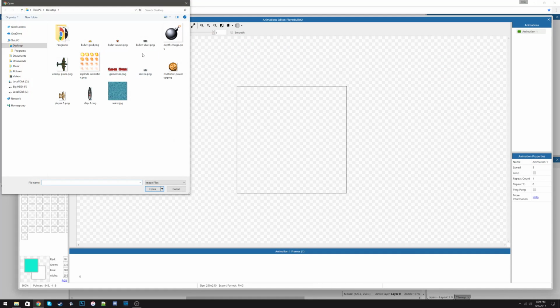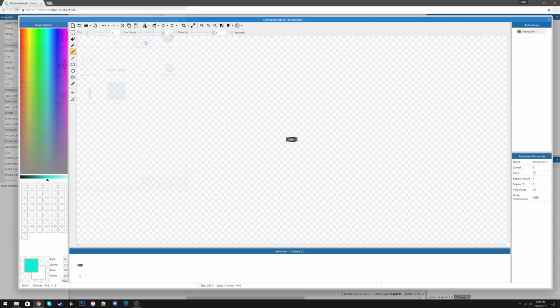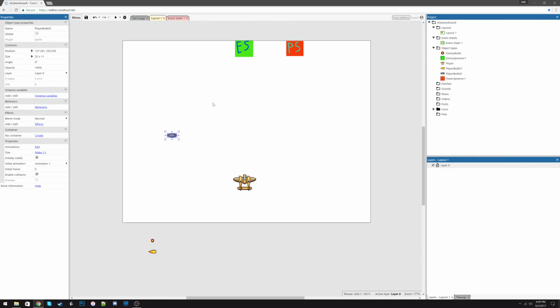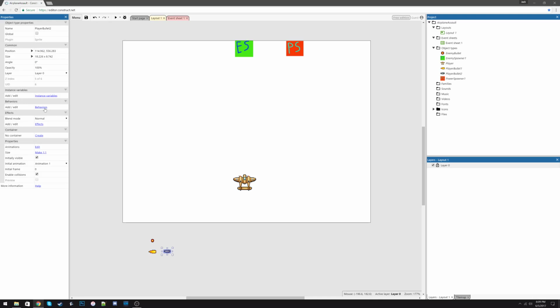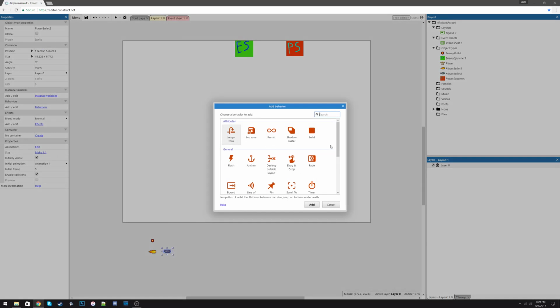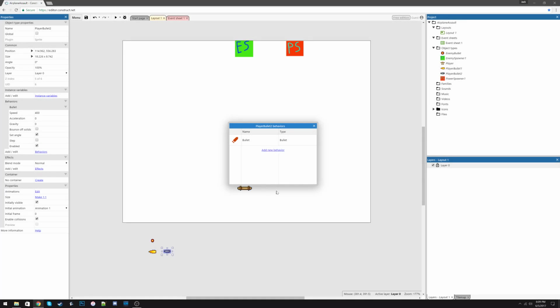And we're going to see what we have left. And I think I'm going to make it these silver bullets here. So that's good. And I'm going to put this down here. I'm going to shrink it a little, make it more in line with the other ones. And I'm also going to give this one the bullet behavior. So added a behavior and added the bullet behavior.